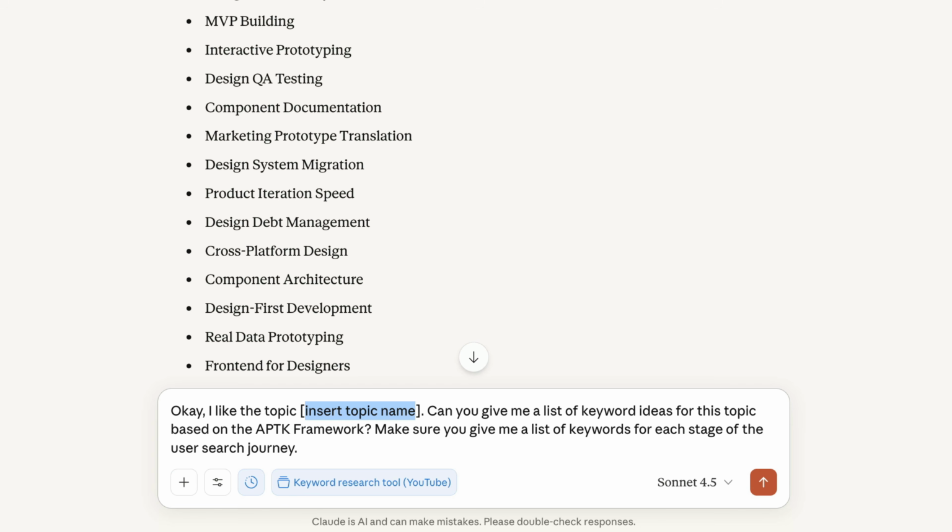Remember, in Claude projects, we gave it instructions on how to actually think about the framework and the different stages. So when you mention the APTK framework anytime in this project, it automatically references that instruction, which is why this is so powerful. So in this case, I'm going to do no code development or prototyping. Let's combine them together and say no code prototyping. And then we'll hit enter.